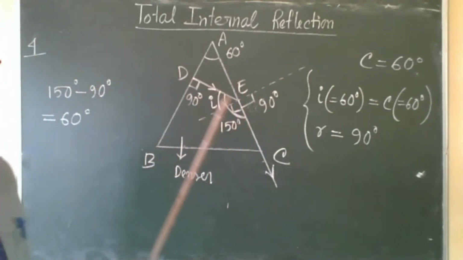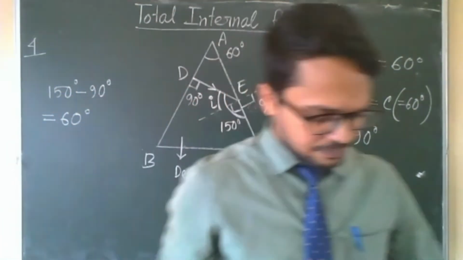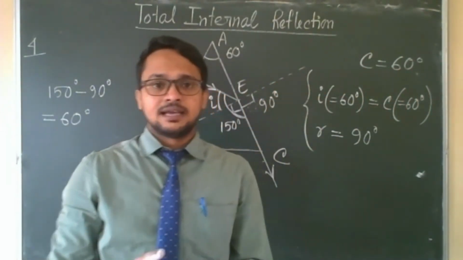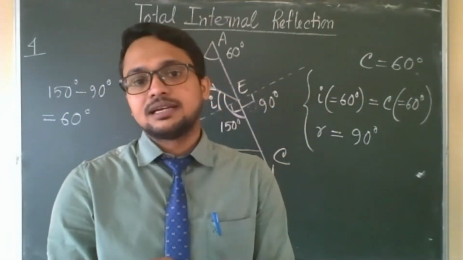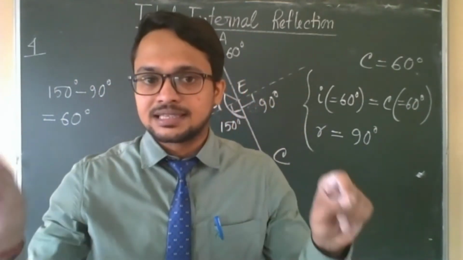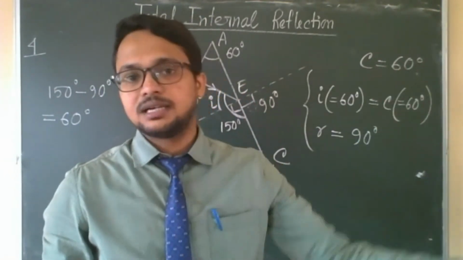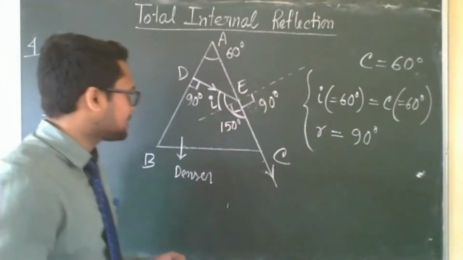So this is the topic for today. We have discussed total internal reflection, its definition, its condition. Then we have seen the simulation. In the simulation I have shown that in total internal reflection there will be no decrease in the intensity of the image. If we take the intensity of the object as 100%, the intensity of the image will also be 100%.